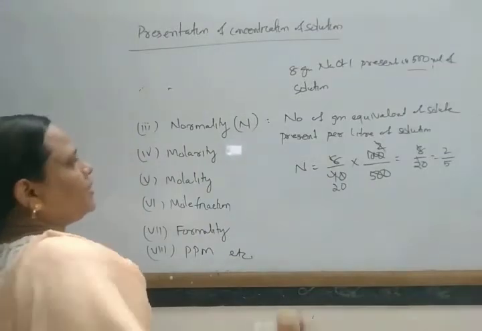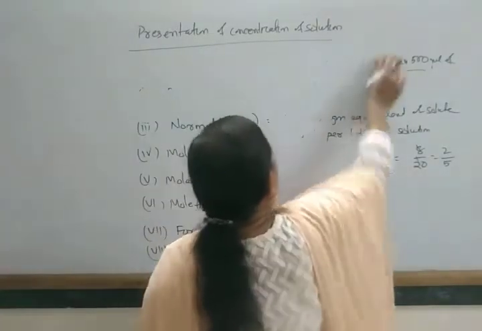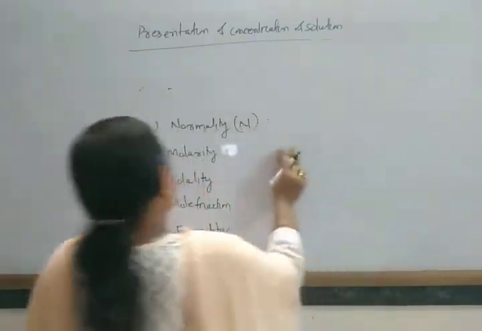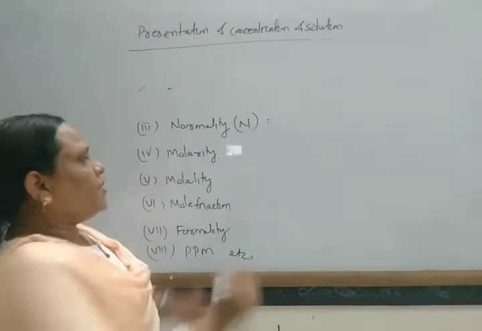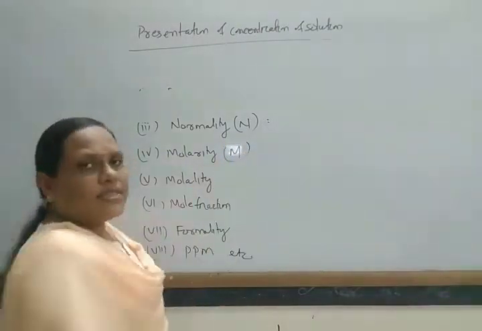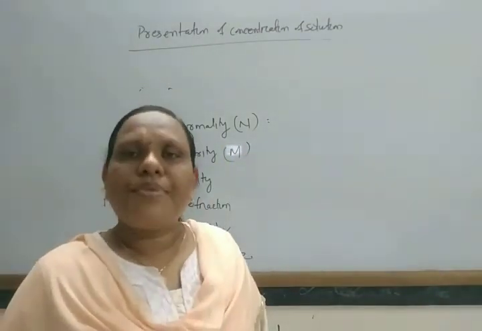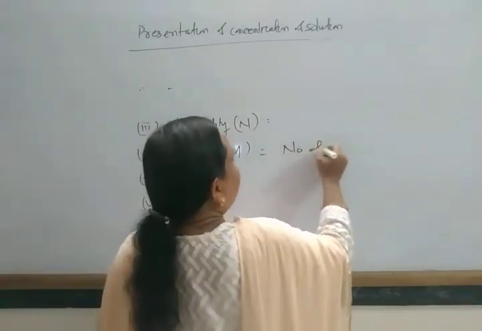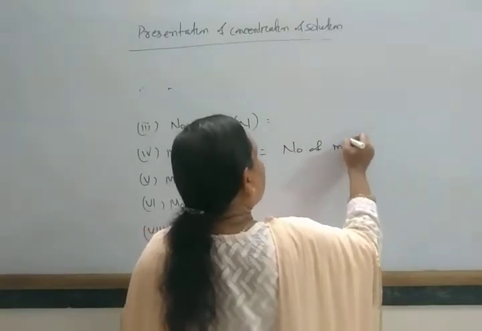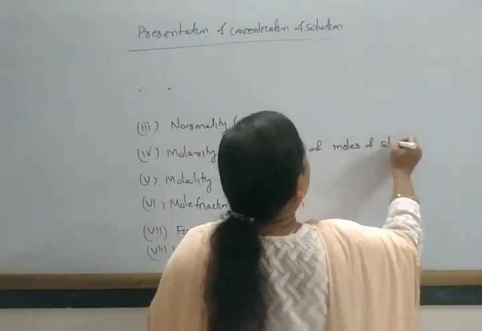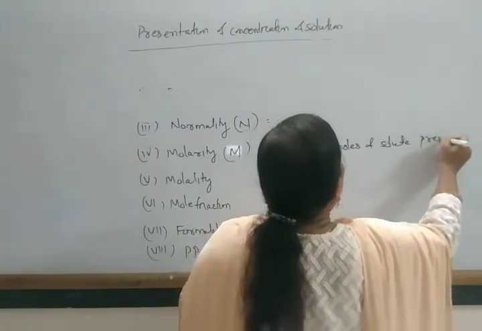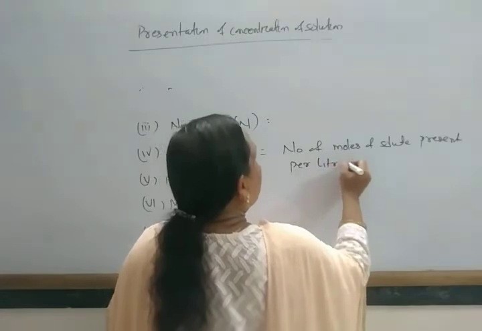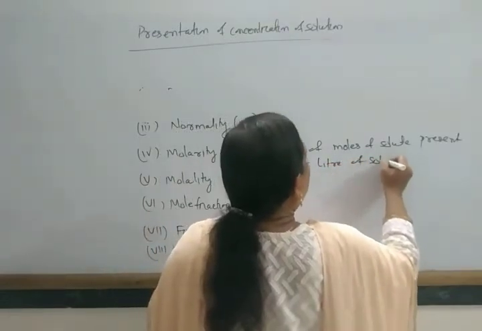Next come to what is molarity. This is represented by M. This is the number of moles of solute present per liter of solution. So number of gram moles, or we can say number of moles of solute present per liter of solution.